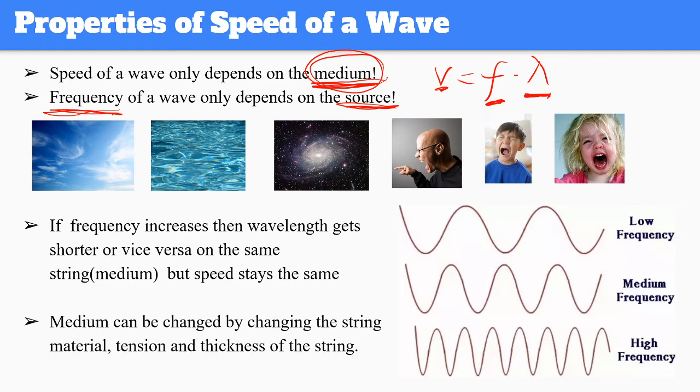So considering those two ideas, we can come over here and look at this statement. If frequency increases, then the wavelength gets shorter. So how do we change the frequency? Basically the source. Let's say you have a string in your hand and you want to create those three different wave shapes. To be able to do this, you just need to shake it faster. But if you would like to do this, you go slower.